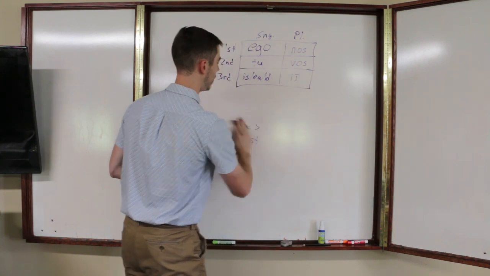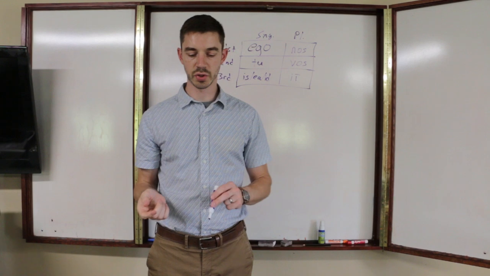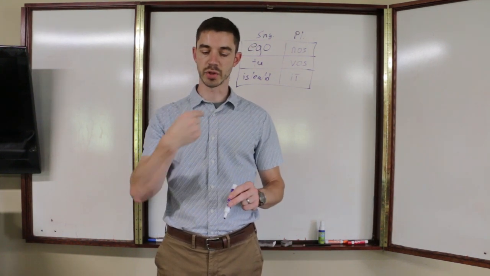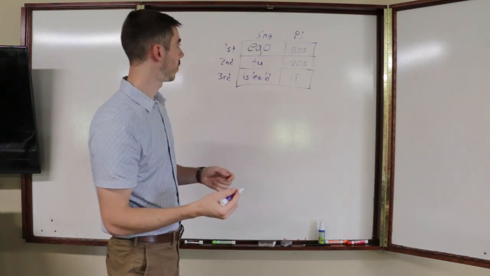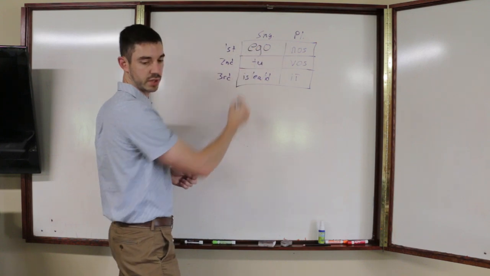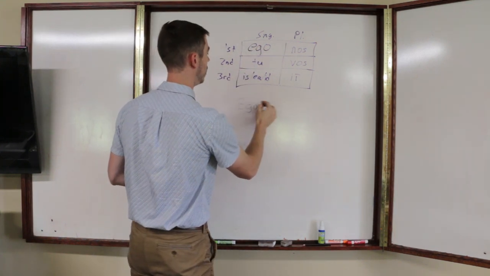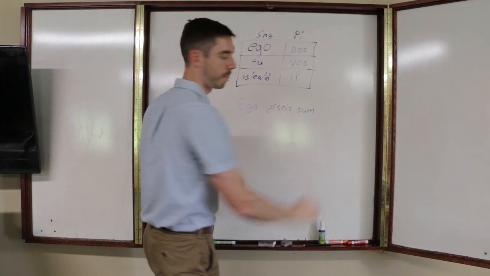So for the first one, we've got piscis sum. Now remember, sum means I am. So I am a fish. So what nominative pronoun would we put with that? The first person singular. So we would say ego piscis sum.